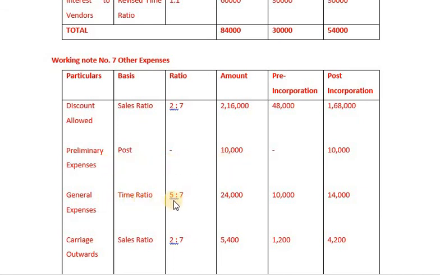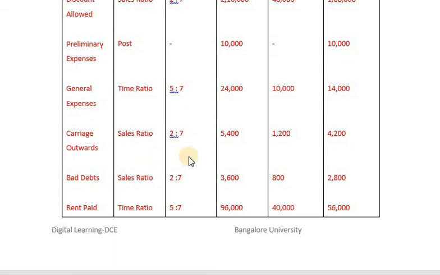General expenses, time ratio 5:7. Total we have 24,000. 24,000 into 5 by 12, 10,000. 24,000 into 7 by 12, 14,000. Carriage outward, sales ratio 2:7. 5,400 into 2 by 9. 5,400 into 7 by 9. Bad debts, sales ratio, 3,600 into 2 by 9. 3,600 into 7 by 9. We are getting 800 and 2,800.